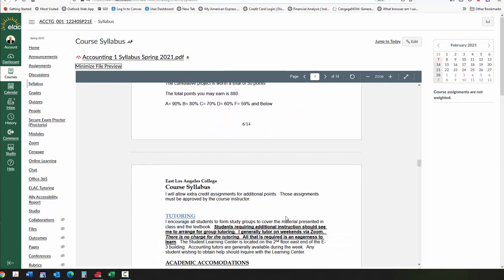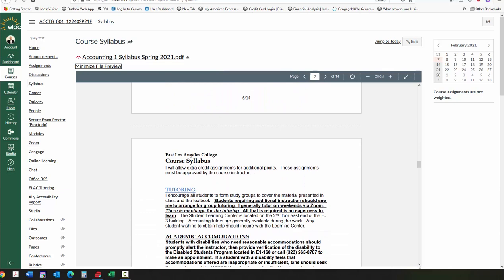Tutoring, I highly encourage that you contact the Student Learning Center if you need help. They do have accounting tutors. If you need tutoring, I do offer tutoring services on the weekend. There's no charge for that. If you're interested in that, you need to send me an email to let me know that you would be interested in attending a tutoring session, and I will send you a Zoom link for that so that the tutoring sessions generally last about 2 hours. I can go over homework assignments, I can go over exams with you, any other issues that you might have with this particular course, all right?